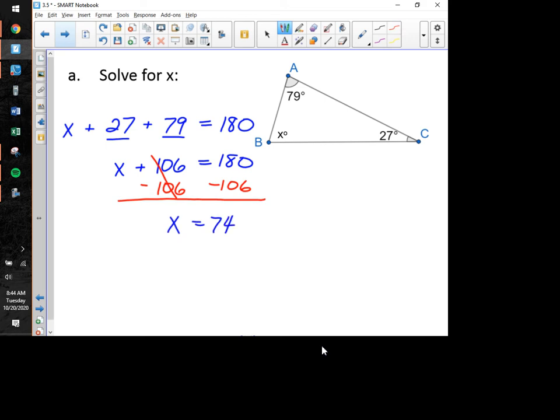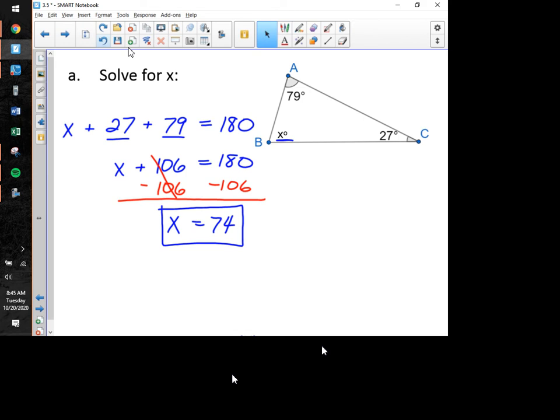Now, technically, you shouldn't put a degree sign after your answer there. Technically, the x already had a degree sign on it, and we're just solving for the value of our variable here. So that, everybody, is our answer. X is equal to 74. If you were to include the degree sign right there, you're telling me that this angle is 74 degrees. And technically that's wrong, but that's not the kind of thing we're going to take off for at this level, so don't worry about that, but that's the correct answer.